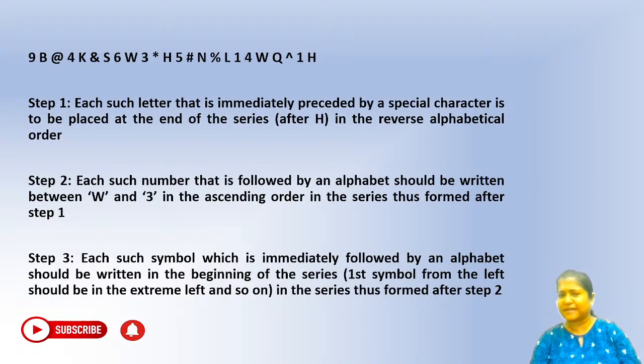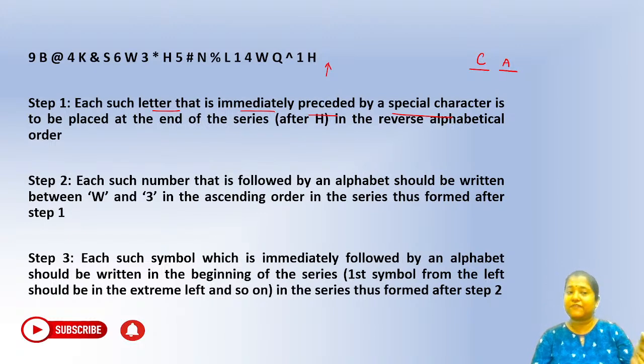I hope we have completed step number one. So, what will happen in step number one? Each such letter that is immediately preceded by a special character. That means any alphabet that is preceded by a special character has to be placed at the end of the series after H in the reverse alphabetical order, right?